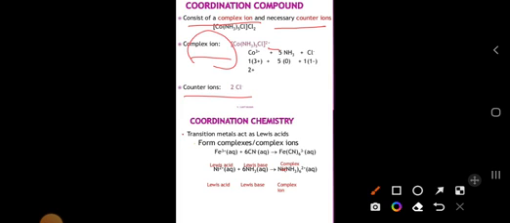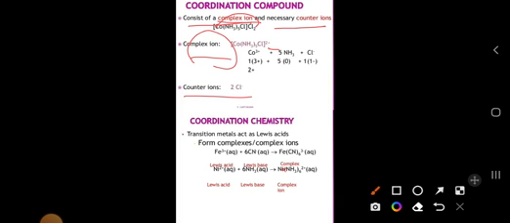Okay, then how is it related to coordination compounds? Why is the complex ion related to coordination chemistry? Because this complex ion also acts like a coordination compound.